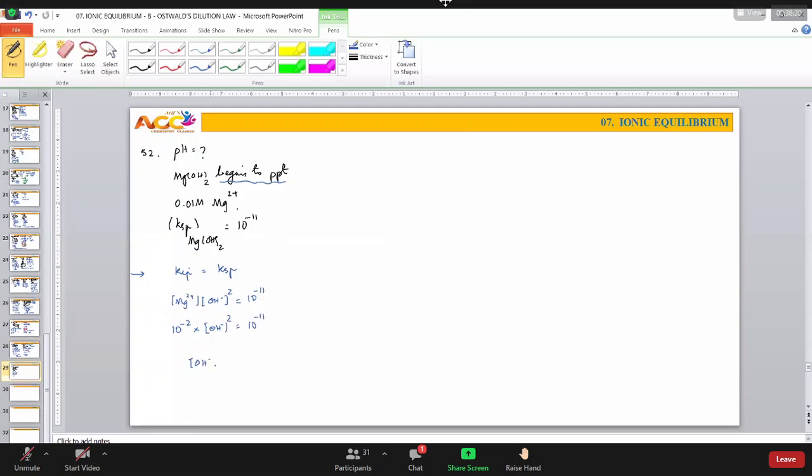Concentration of OH minus ion square is equal to 10 power... This is 0.01. No, sorry. This is 0.1. Please make correction. If it is so, this becomes somewhat easy to calculate.